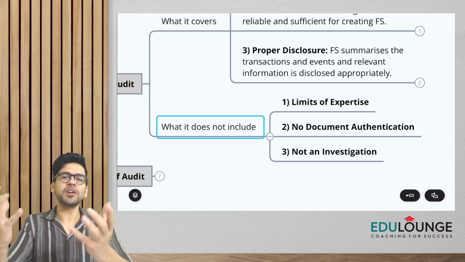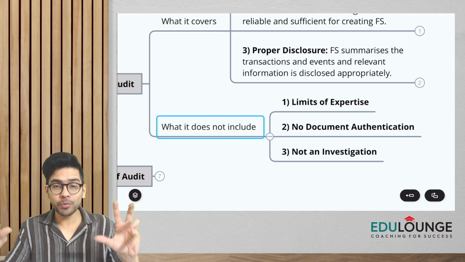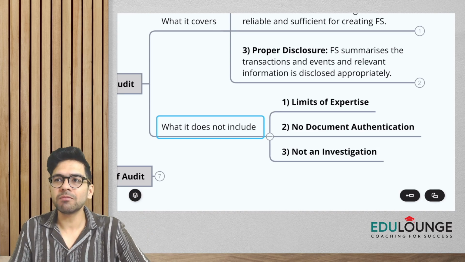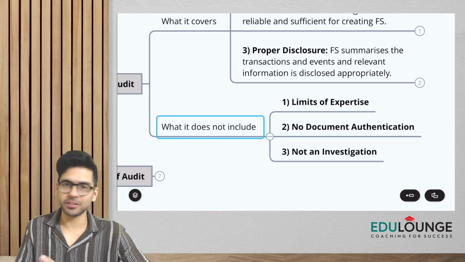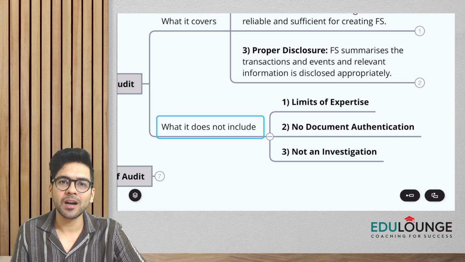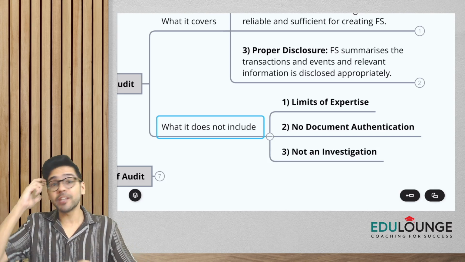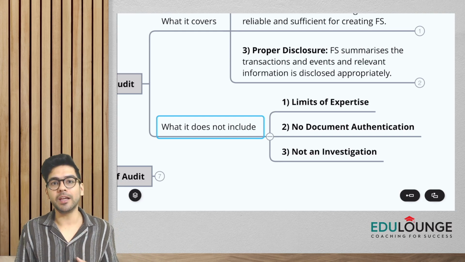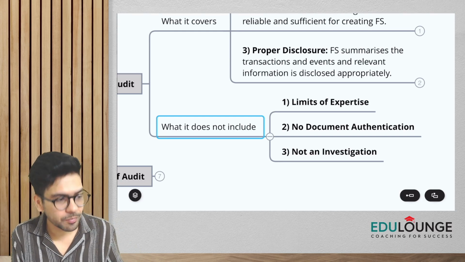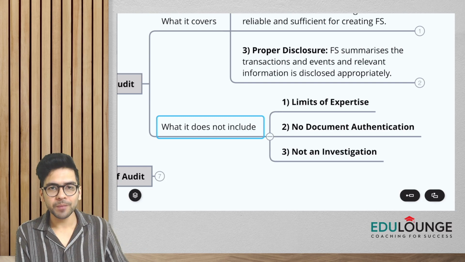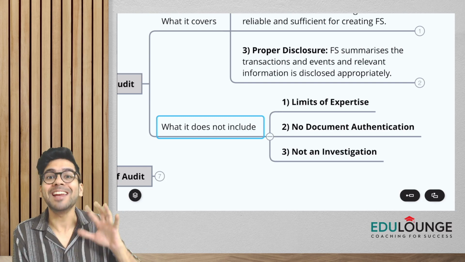So whatever management is going to give us, of course we have to be alert, but we can't verify whether the signature is genuine or false, etc. So this is a second thing which is not within the scope of our audit. We can't verify the genuineness of documents. And thirdly, a very important point you have to always remember, guys, we do audit. Okay, we are auditors. It's not an investigation.